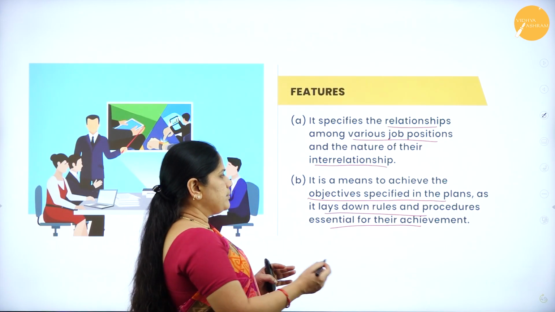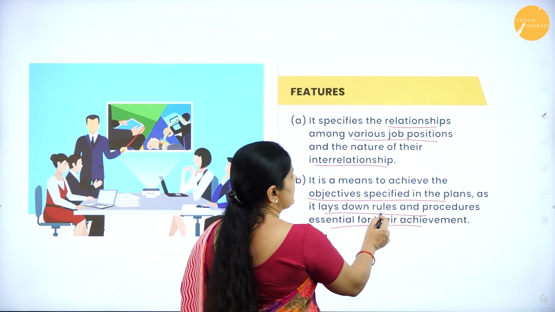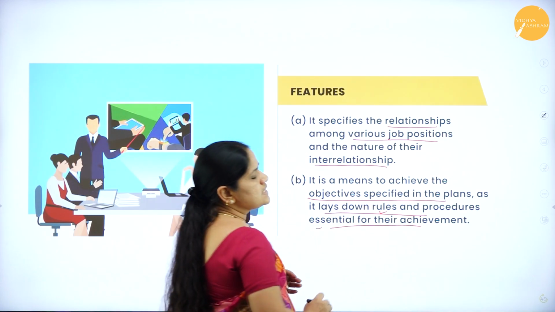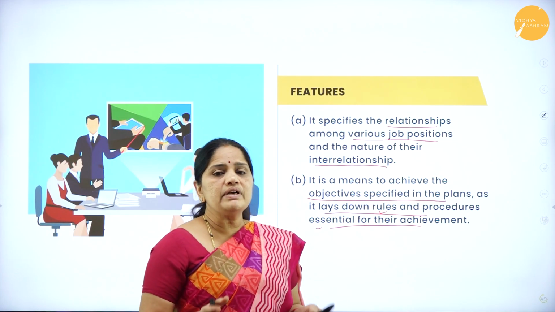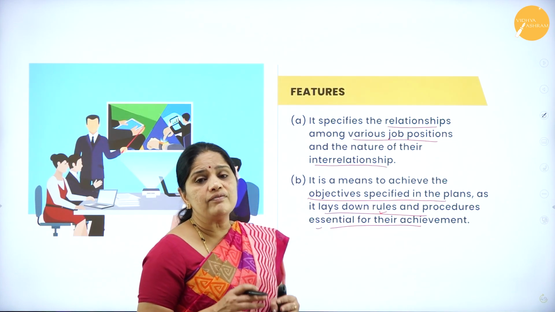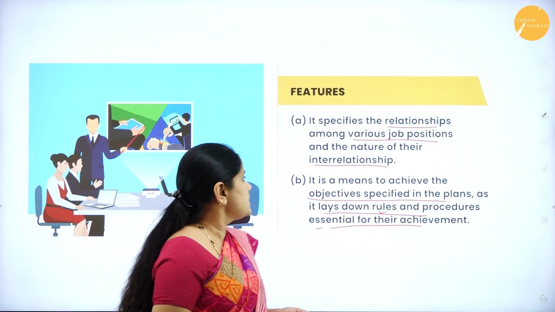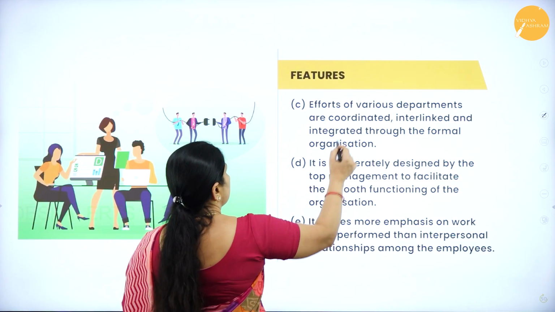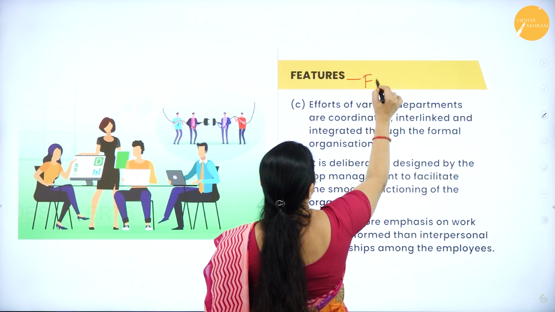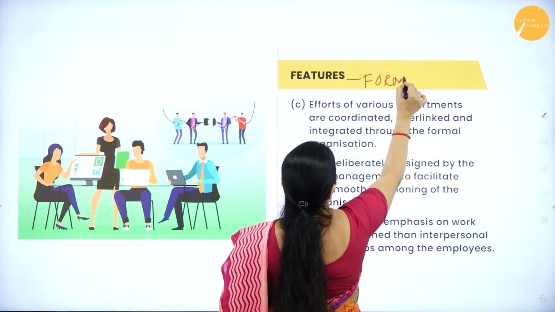Now, the work can be done as per the plans, as per the rules and procedures, and so with the help of all these things, we will be able to accomplish the work which has been assigned to us. Then the next feature of a formal organization. Here these are the features of a formal organization.